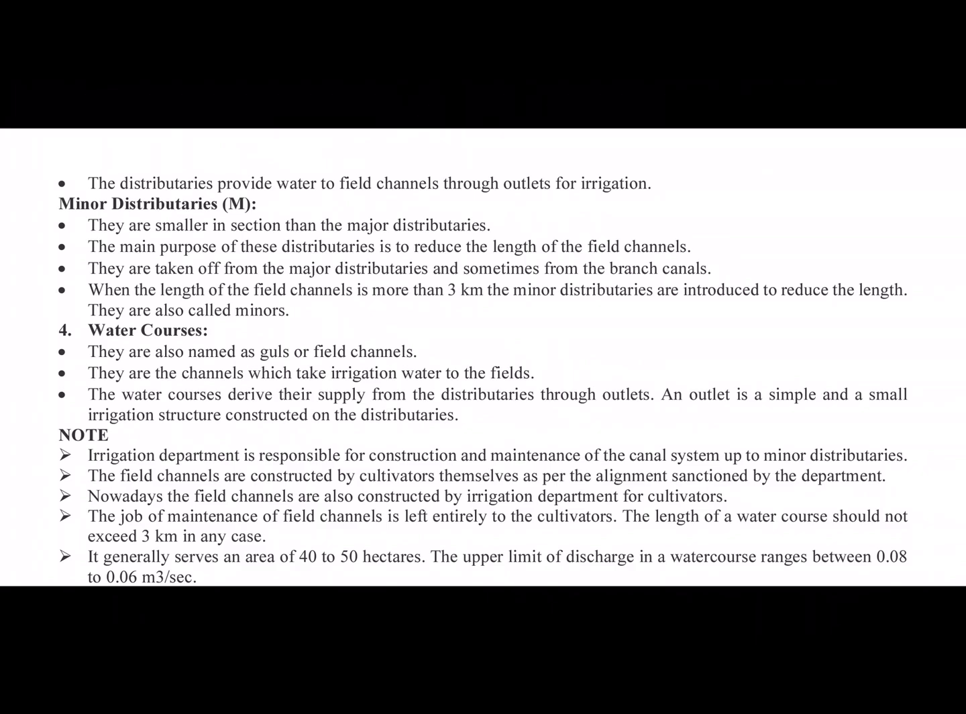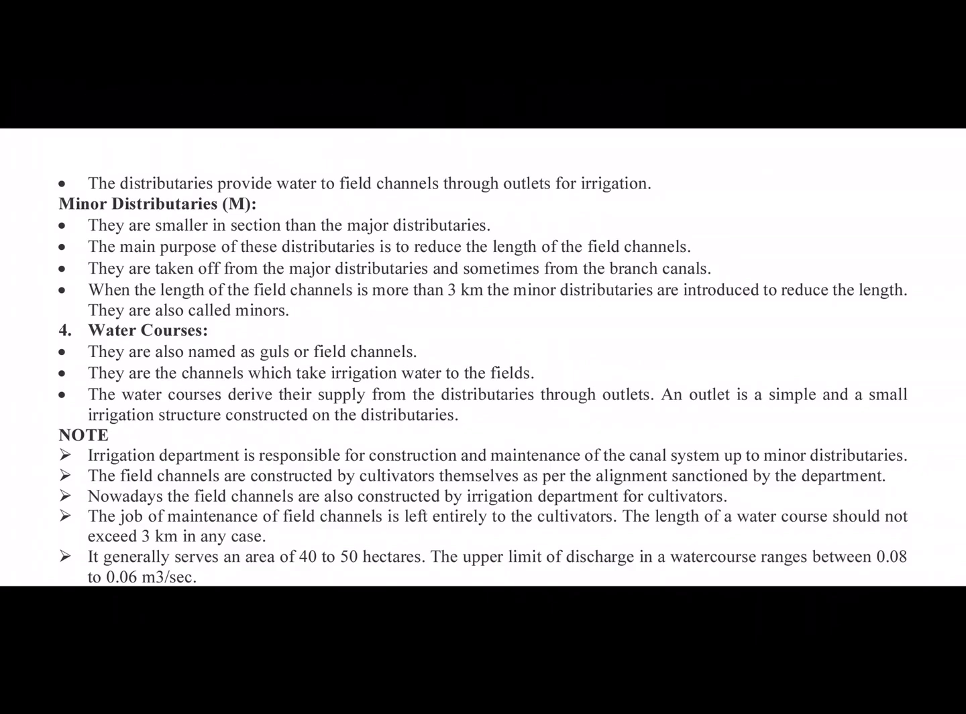Some points to be noted. The irrigation department is responsible for construction and maintenance of the canal system up to minor distributaries. As I have said, the field channels are constructed by cultivators themselves as per the alignment sanctioned by the department. Nowadays, field channels are also constructed by the irrigation department for cultivators. Depending upon the socio-economic condition of a cultivator or the particular region, water courses are constructed by the department also. The job of maintenance of field channels is left entirely to the cultivators.